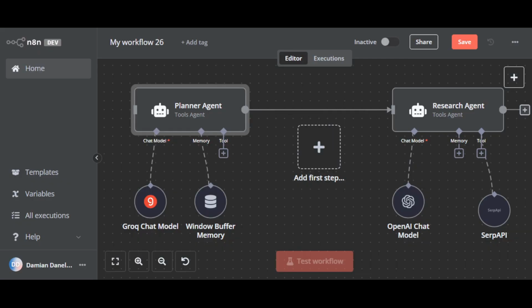Now that we have set up the planner agent and research agent, let's complete the workflow by integrating WhatsApp so you can communicate with your planner agent. So now I'm going to play a video on how to do it in a few minutes.